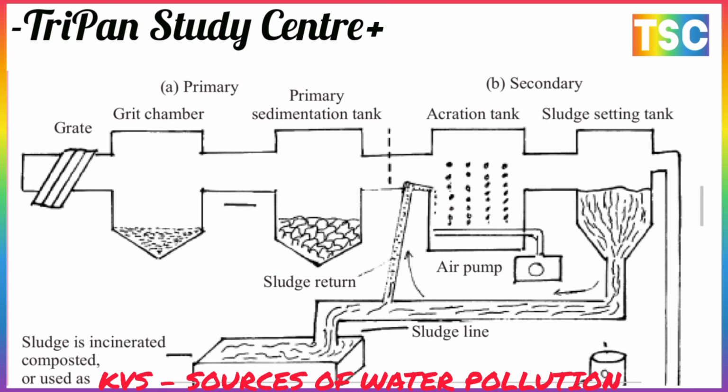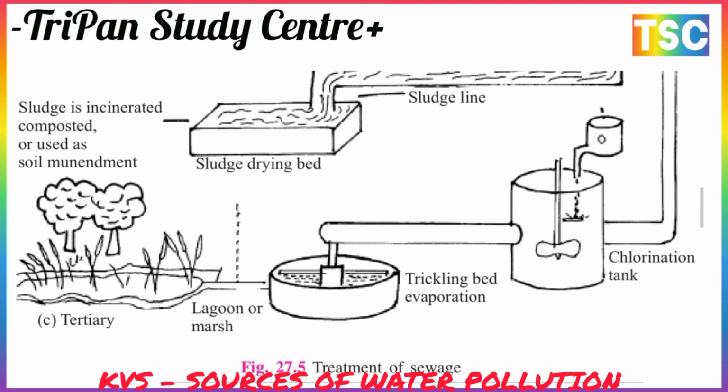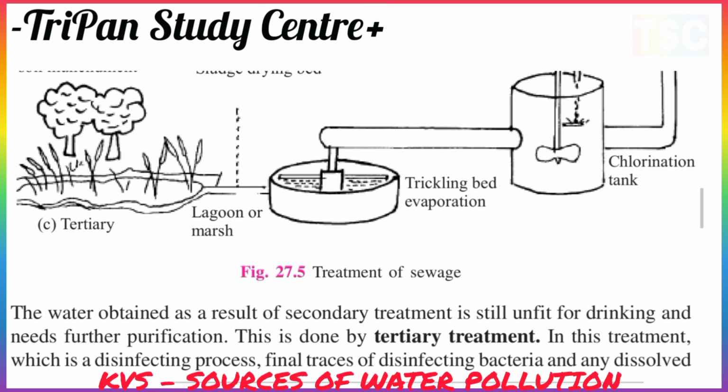Here is shown the biological treatment, a very easy process. The primary stage has a sedimentation tank, aeration tank, and more, and the waste goes to the next step. This is the total process of sewage treatment, with tertiary stages and a chlorination tank, and so on. The water obtained from secondary treatment is still unfit for drinking,